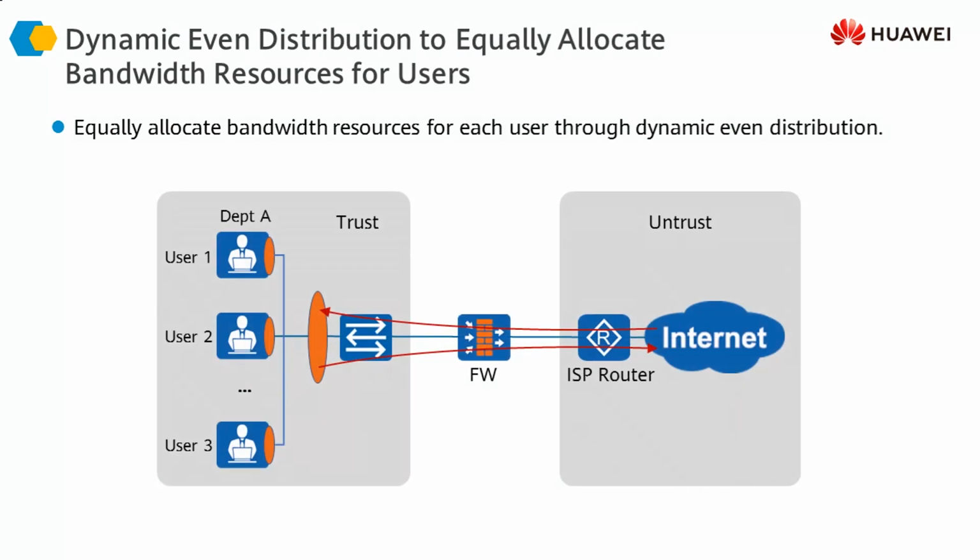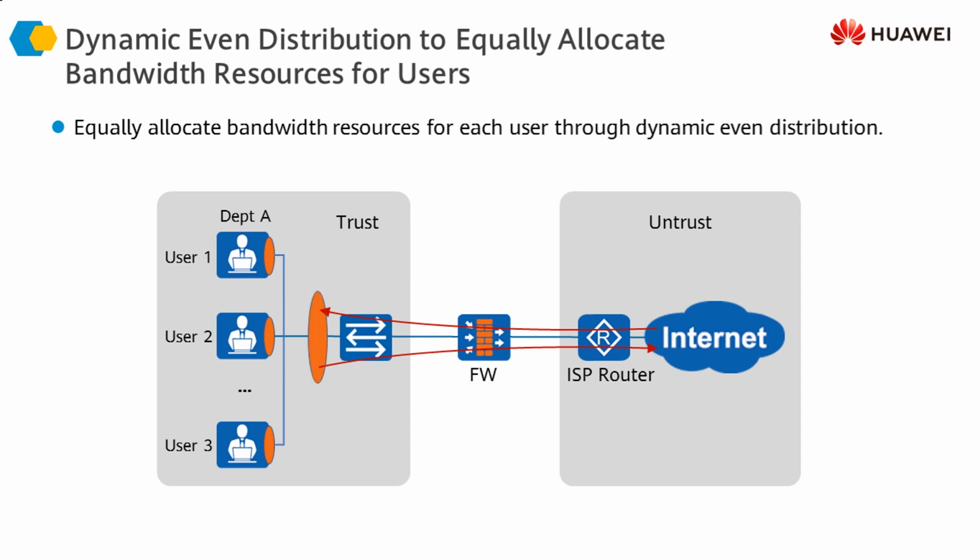Another feature which is part of the overall bandwidth management configuration is dynamic event distribution. For example, if we have allocated a certain amount of bandwidth for Department A, then all the users of this department together cannot use more than this amount of bandwidth.